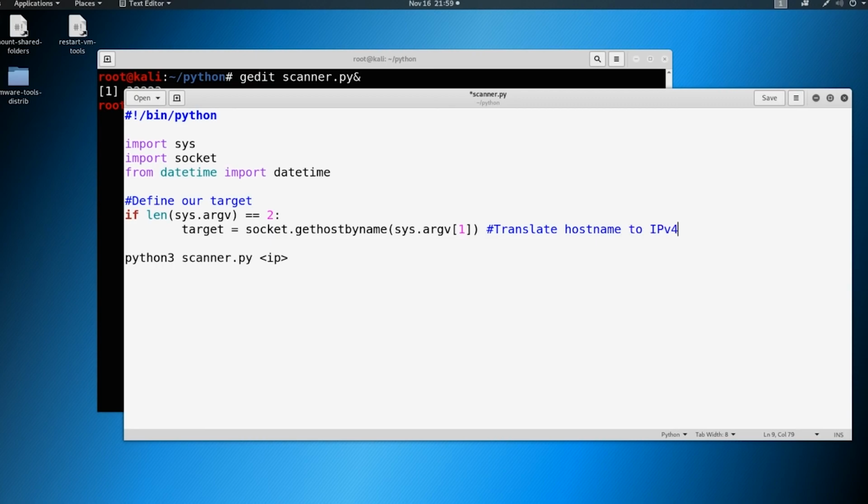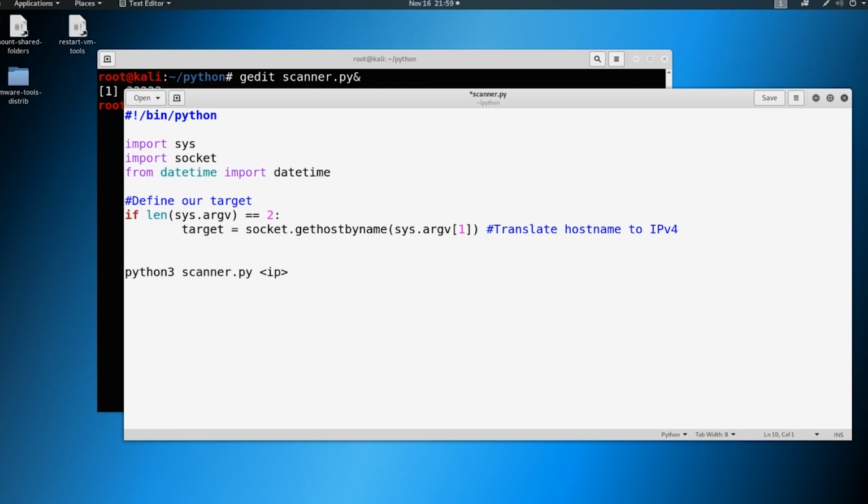Now this is not inherently necessary. We could just declare the target by input. It could just be target equals sys.argv[1], but we're taking an extra step here in case, instead of somebody putting in an IP address, they just put in a host name. Say we have a host and one of mine is called the Punisher. What if they put in Punisher? Well, if that Punisher name does DNS and it resolves to an IP address, it's going to do that with this argument here. So we're just putting in an extra step, thinking ahead.